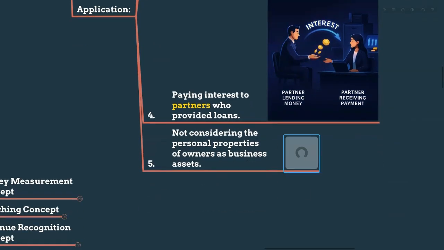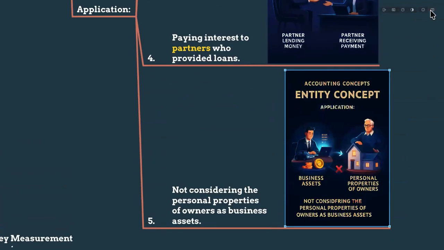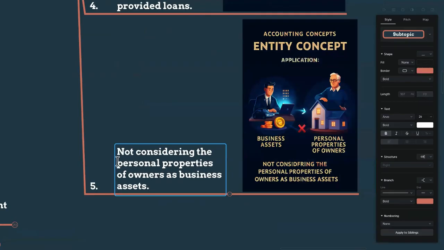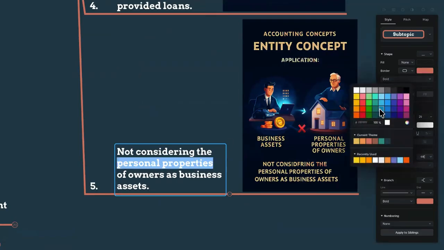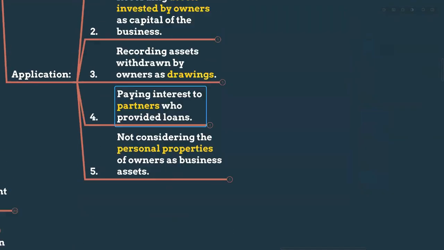As well as we are not considering the personal properties of the owners as a business asset when preparing the financial position. So personal properties are not the business asset, right? Because we are treating the business as separate from the owners, right? When we are preparing the accounting.